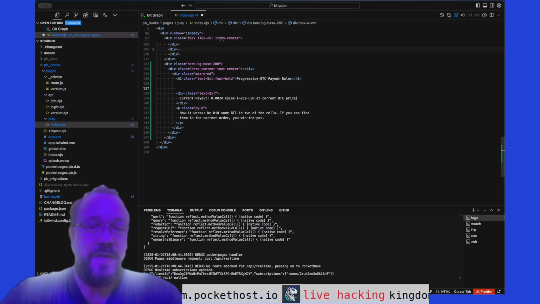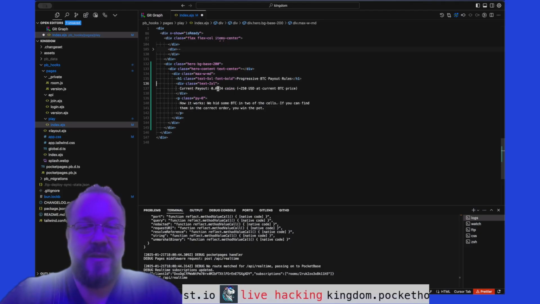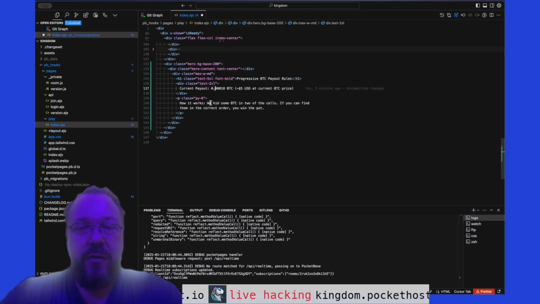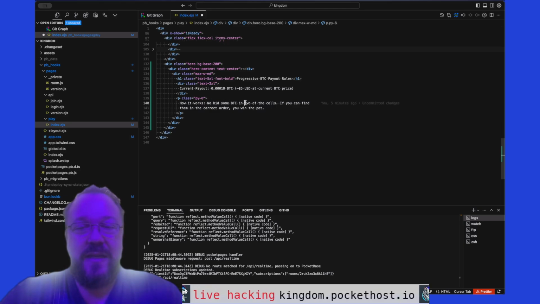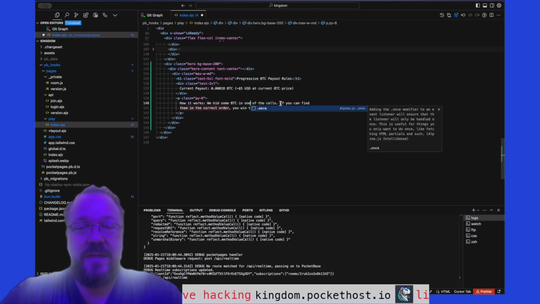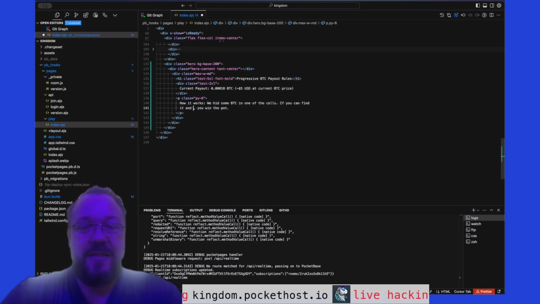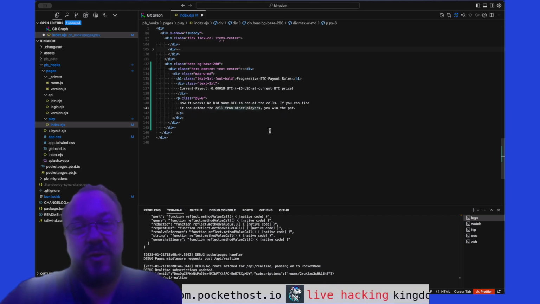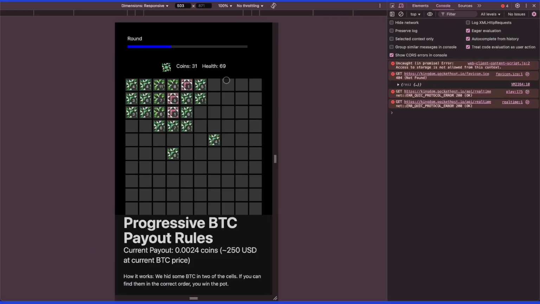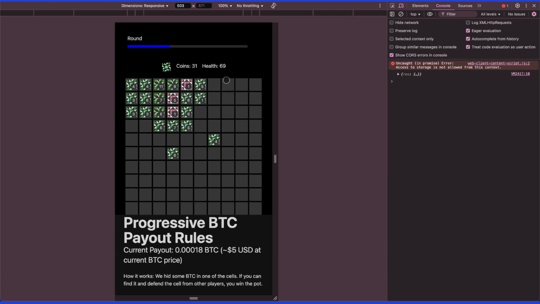So here are the rules. I want the current payout to be more like $5. How it works. We hid BTC in one of the cells. If you can find it and defend the cell from other players, you win the pot. This is putting a smile on my face because it does make fun. I mean, let's try to implement this though.